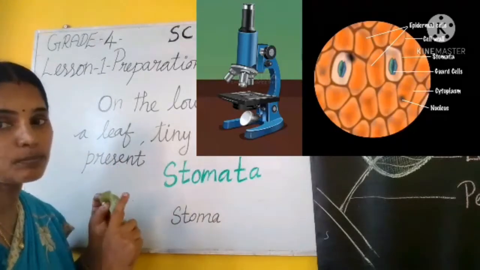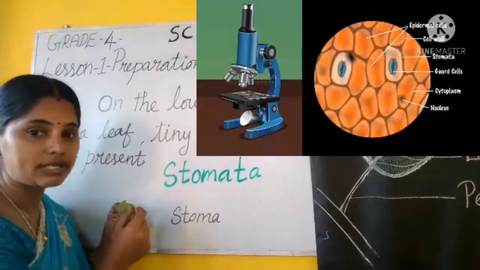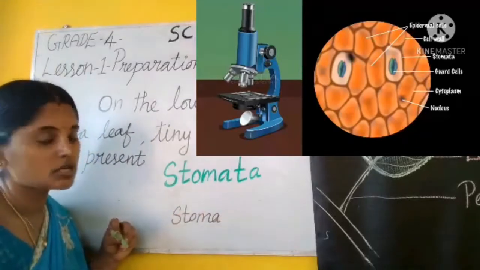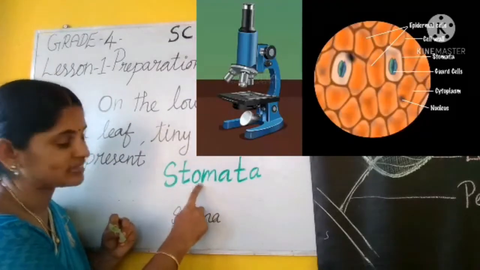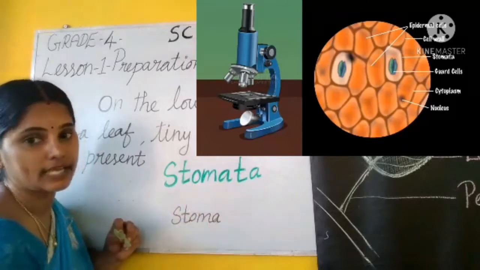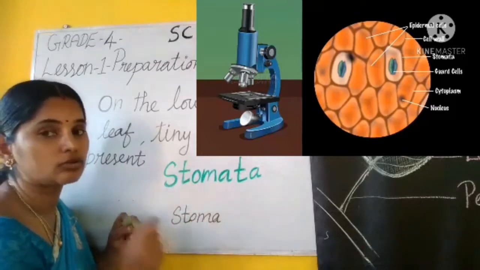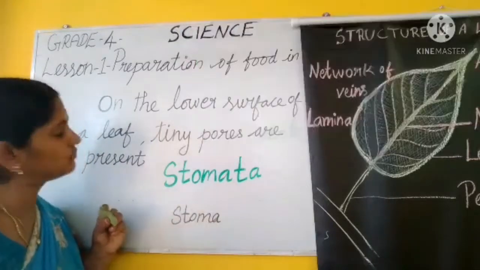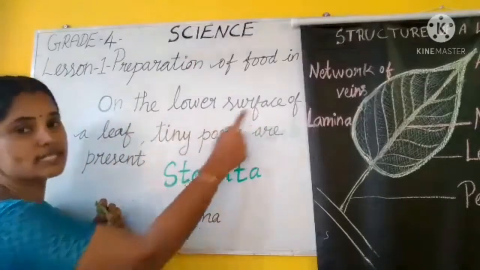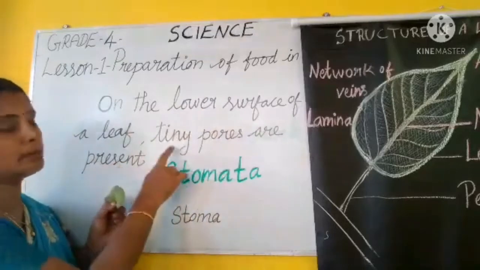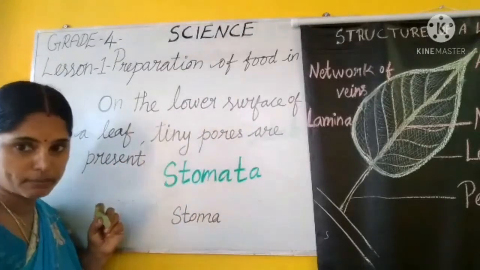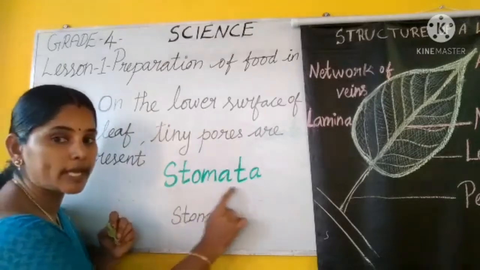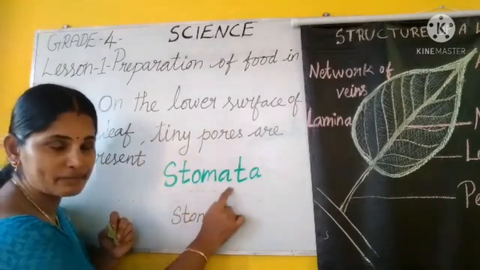Those tiny pores are called stomata. S-T-O-M-A-T-A. Stomata. On the lower surface of the leaf, many tiny pores are present. They are called stomata. S-T-O-M-A-T-A.